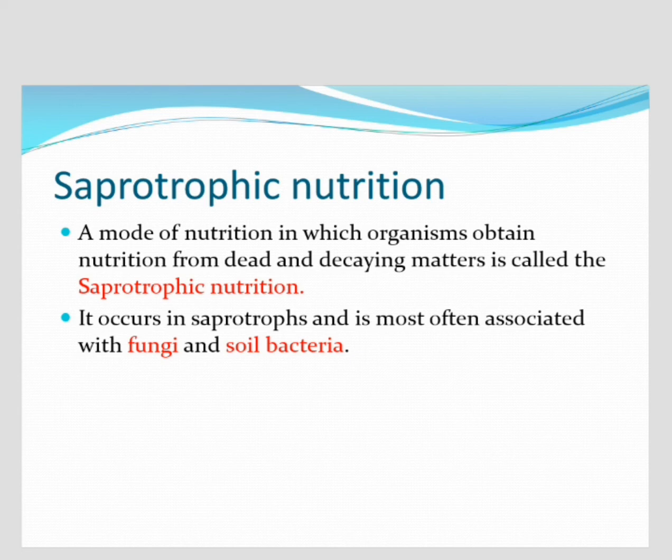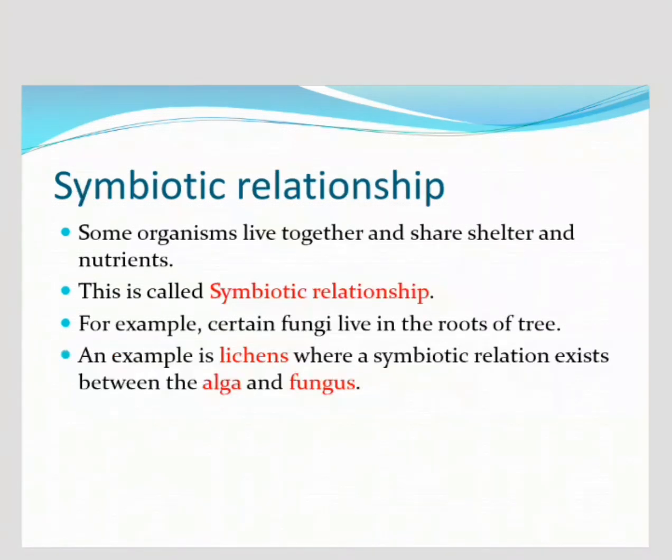Yes, some organisms live together and share nutrients. For example, fungi living on the roots of trees. Next point is symbiotic relationship. Some organisms live together and share shelter and nutrients. This is called a symbiotic relationship. For example, certain fungi live in the roots of trees.